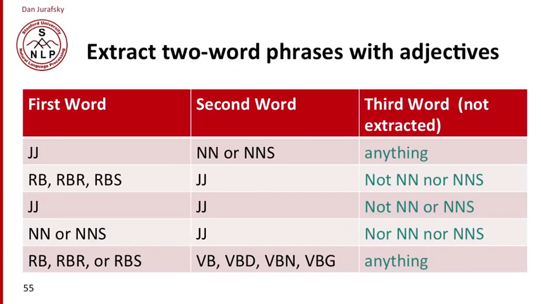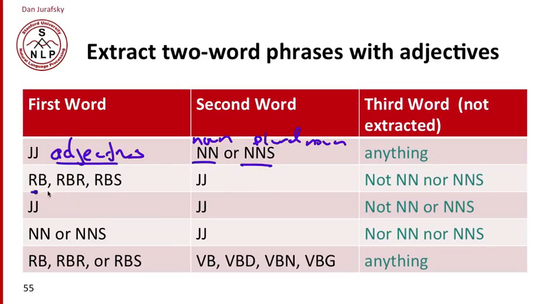First, we're going to extract every two-word phrase that has a particular set of part of speech tags. We haven't talked about parts of speech yet, but this is the tag for adjectives. So if the first word is an adjective and the second word is a noun or a plural noun, we'll extract that phrase, whatever the third word is.